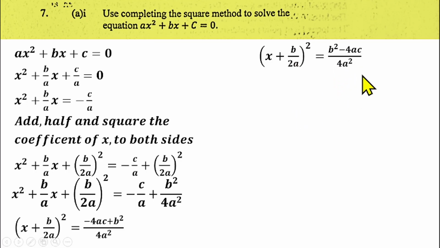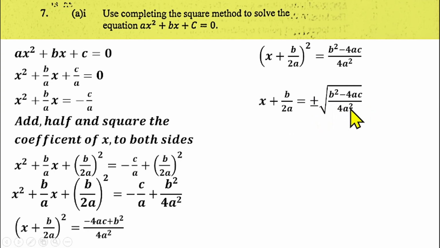Then from there, what can we do? We can find the square root of both sides so as to get rid of the square here. So I'll be having x plus b over 2a equals to plus or minus square root of b squared minus 4ac over 4a squared. And why are we adding plus or minus? Because we are meant to get two values of x. So that we are adding this plus or minus here.